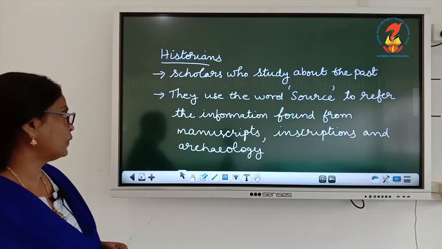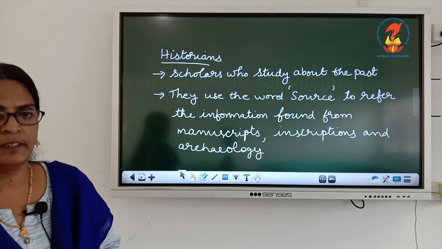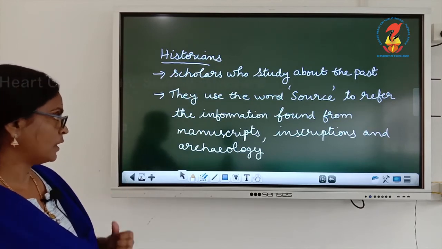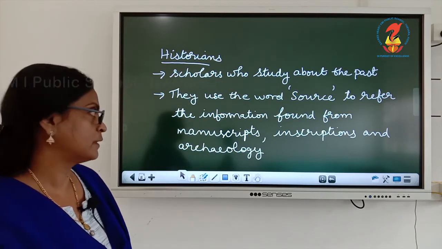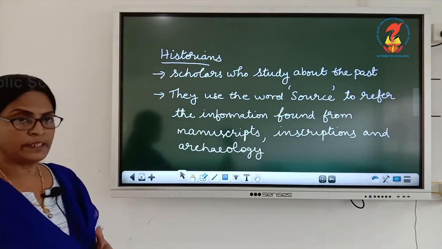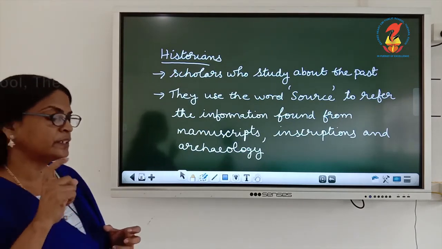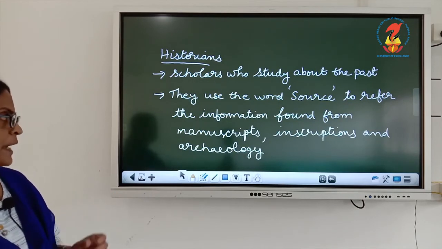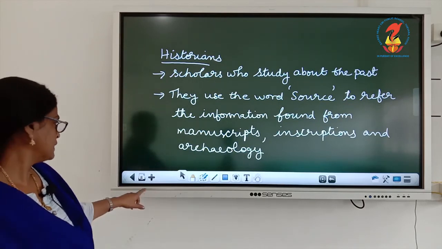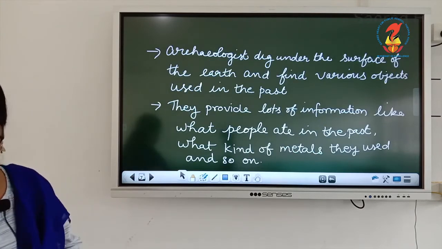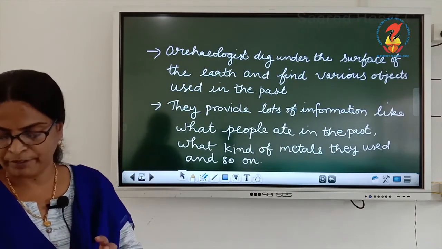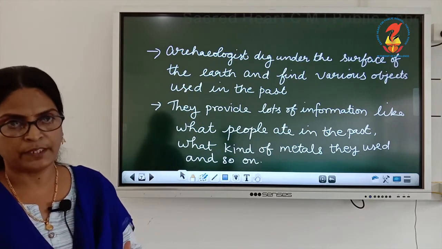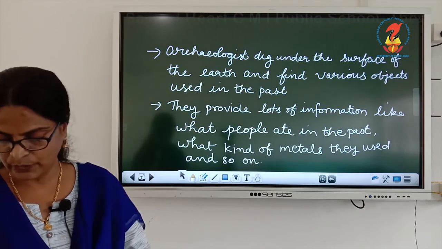Now who are historians? Scholars who study about the past are called historians. Children, historians use the word source to refer to the information found from manuscripts, inscriptions and archaeology.